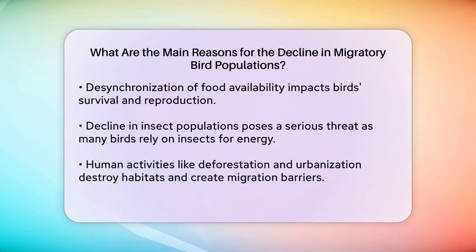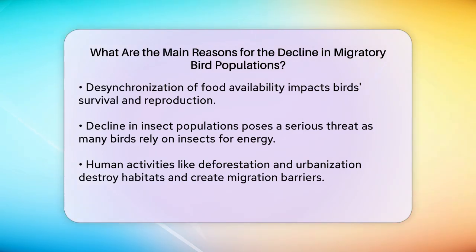Human activities such as deforestation, urbanization, and infrastructure expansion further contribute to the decline. These activities not only destroy habitats, but also create barriers that impede birds' ability to migrate or disperse. For example, coastal shorebirds have lost more than 1/3 of their population due to these human-caused threats.